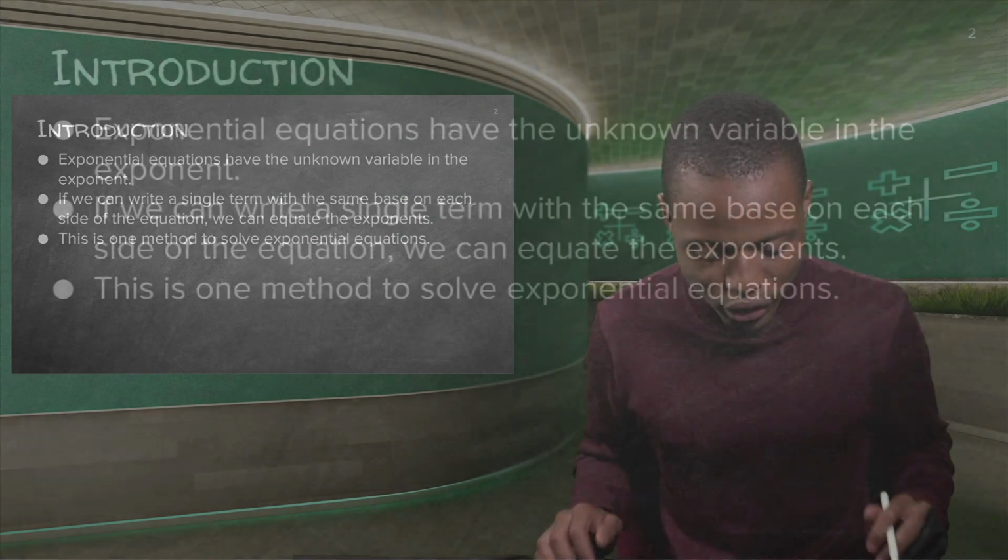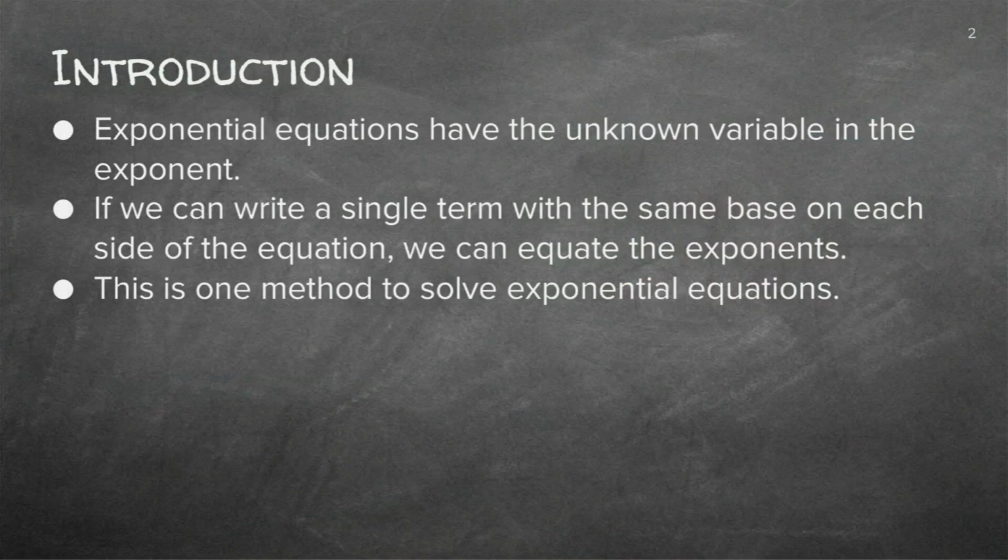Exponential equations have the unknown variable in the exponent, so the power needs to be the unknown variable. That's why they're called exponential equations: they don't have an actual value as an exponent, but a variable instead.